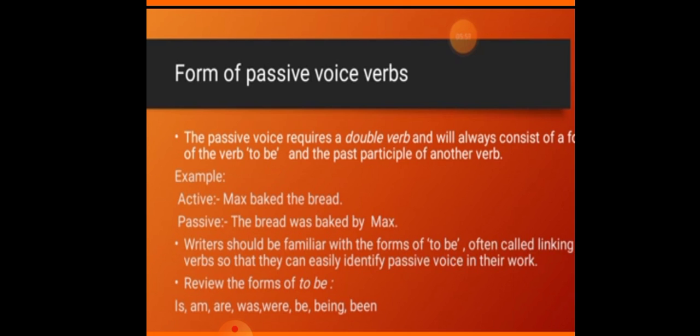So Max is the subject, baked is the second form, the bread is the object. Now bread is taken as singular only, though it consists of many pieces, but still it is considered as one only. Okay, the bread was baked by Max. Writers should be familiar with the forms of to be, often called linking verbs, so that they can easily identify passive voice in their work. तभी वो उनको identify कर पाते हैं.